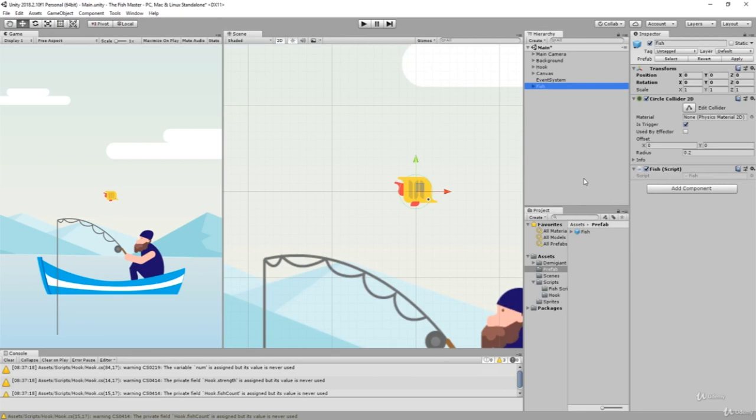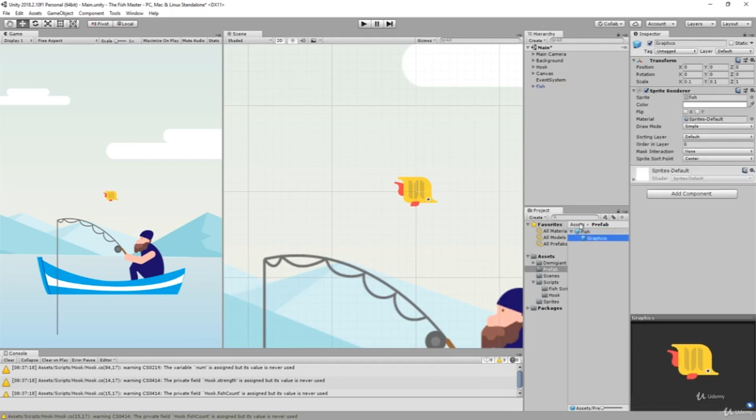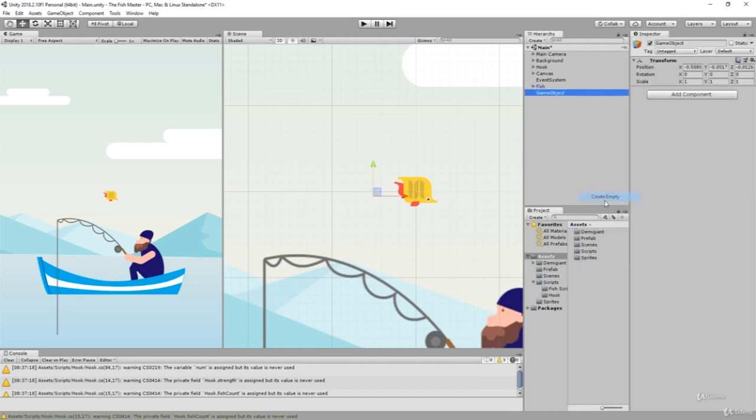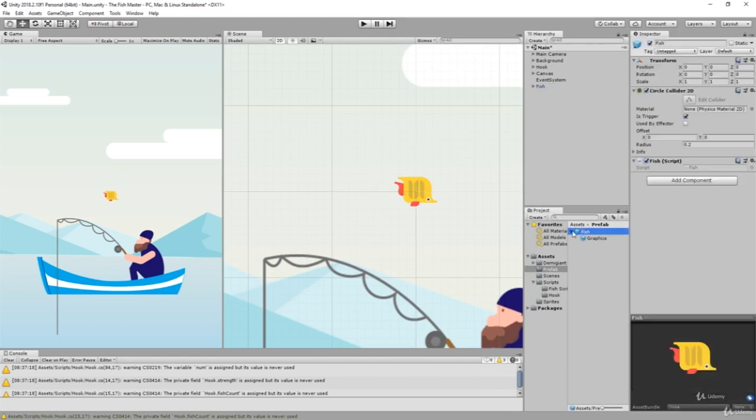And I almost forgot to say what prefab is used. As I said, it's a game object that stores value. Right? Like right now we have our circle collider, our fish script, our graphics. But if I were again to create a fish, I will have to do that all over again. So as you see, I have to add, once again, graphics, collider, script, and so on. But when you prefab it like this, it's always there, and it will be always stored as it is.